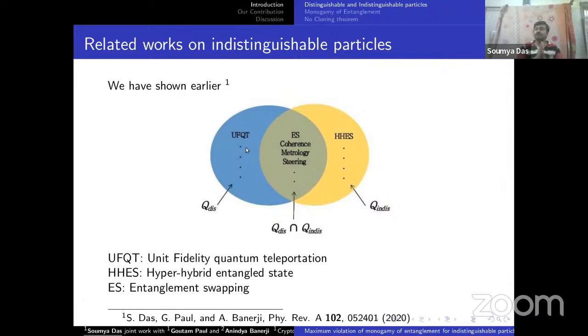Using indistinguishable particles, we cannot perform unit fidelity quantum teleportation. And there is a specific kind of state, the hyperhybrid entangled state. I am not going into technical details; you can find them in this paper.